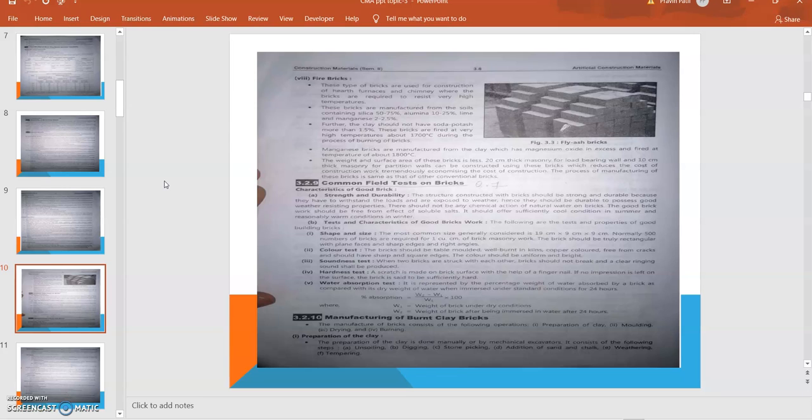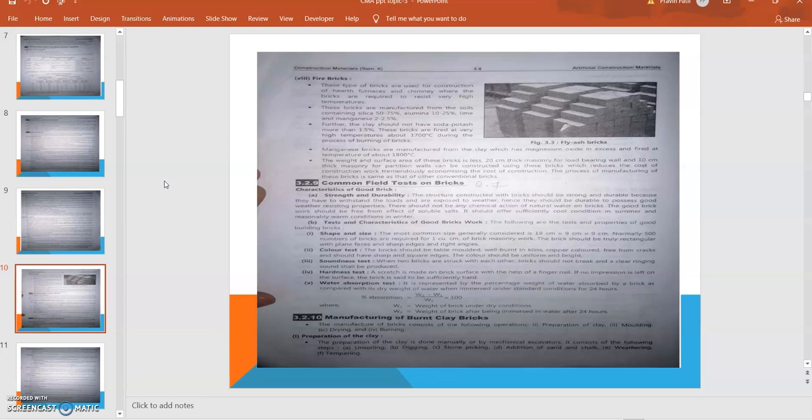Then the color test. The brick should be uniformly colored and well burnt in a kiln, copper colored, and free from cracks. So the good quality bricks have a copper color, are free from cracks, and have sharp and clean edges. Then the soundness test.